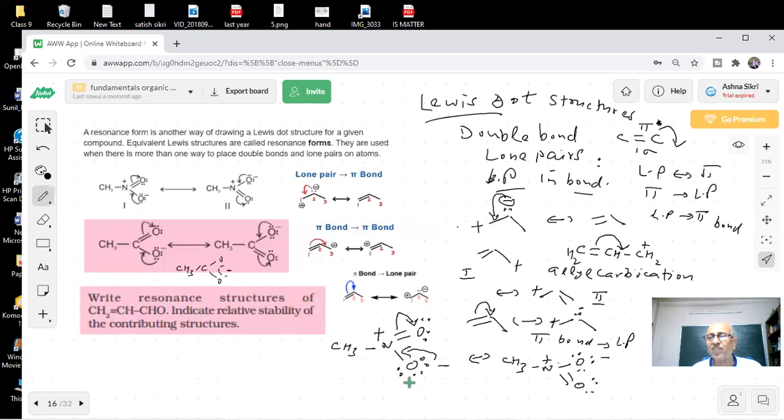Interesting that this is the nitro group, students. They are equally good structures. Both are oxygens. This could be negative or this could be negative. How do you say this is positive or this is negative? Which one is negative? I don't know. Both are possible, equally good. So they are going to be there within. This process is going to happen fast, students, fast. So you see that there is resonance here. When such resonance is there, they make things more stable because they are similar types of oxygen, oxygen negative, oxygen negative.